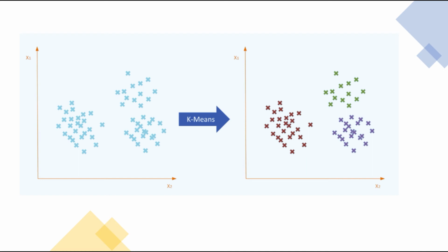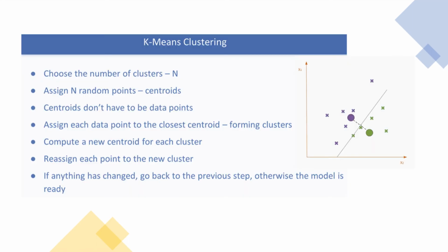So how does it work? Basically, when we start with a k-means clustering algorithm, we first choose the number of clusters, and we will see how to choose the best number of clusters a little bit later. Once you choose the number of clusters, you assign random points in your data, which we call centroids, one for each cluster, which should represent the center of that cluster. Centroids do not have to be one of the data points. They can just be a point in your data space. And then you assign each data point to the closest centroid, and within that, you are forming clusters.